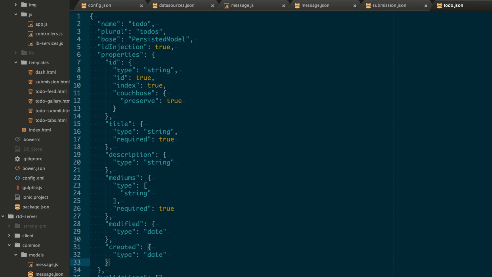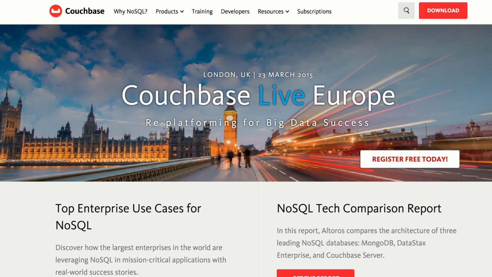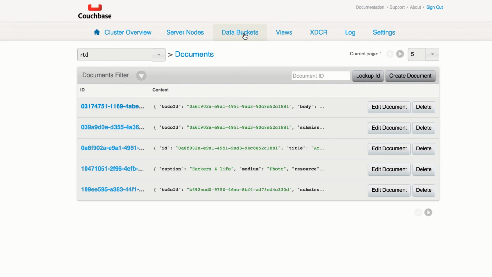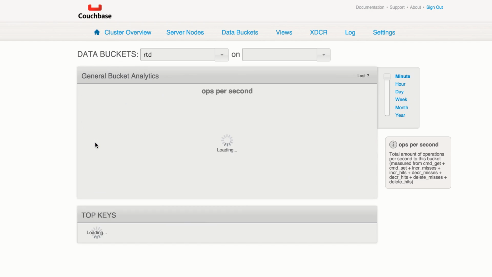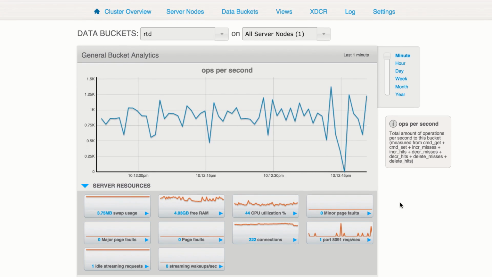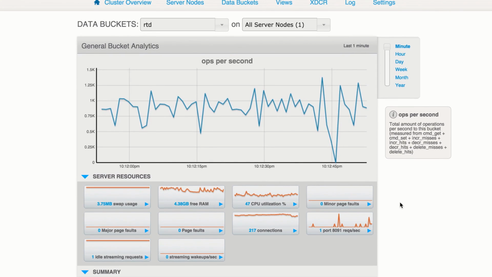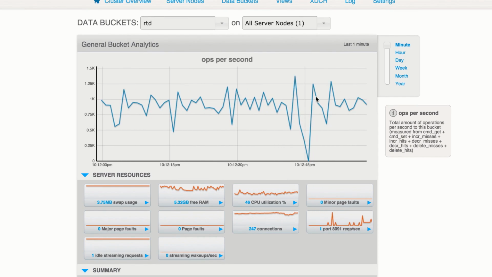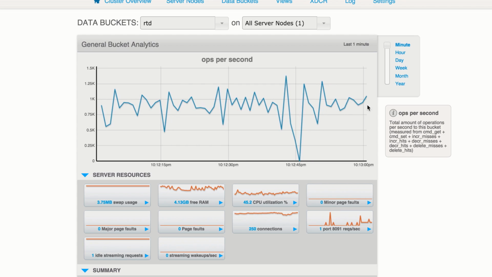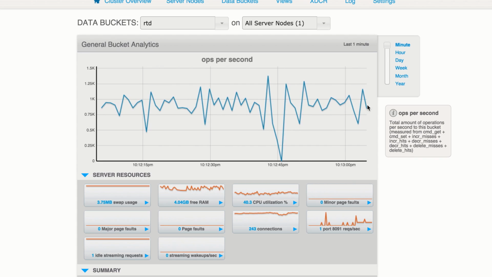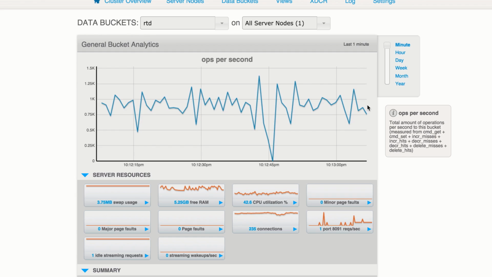So like Andrew mentioned, all this is being stored in Couchbase, so we can go into the console and see what that looks like. One of the really nice things about this Couchbase interface is that it gives us real-time analytics on what our database is doing. Right here we can see that we're averaging maybe around 1,000 operations per second. This was really useful while developing the app, because I can tell you right now at 1,000 operations per second, the app is actually just idling on one phone.